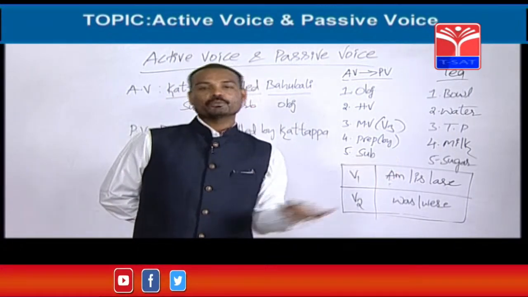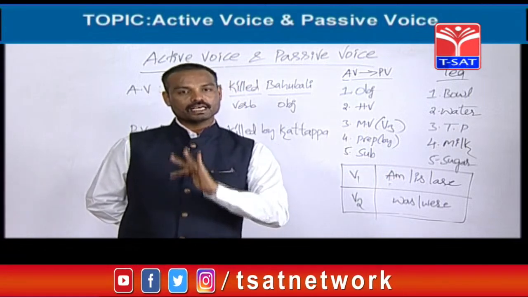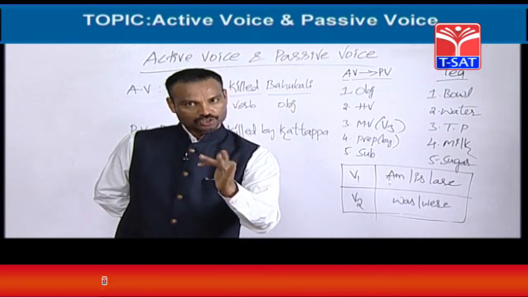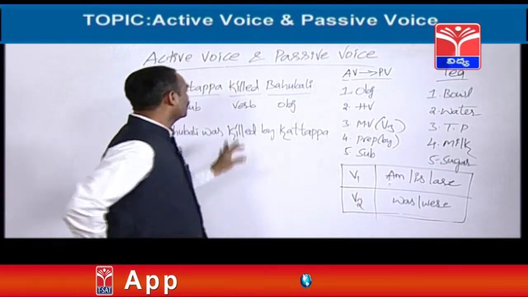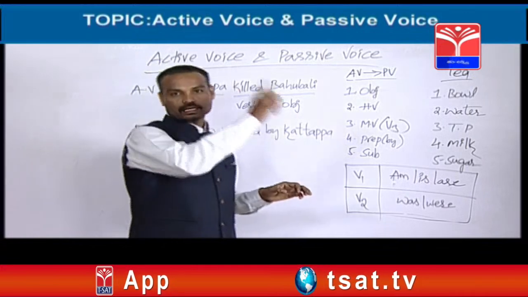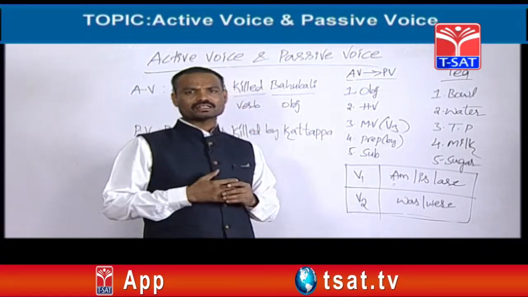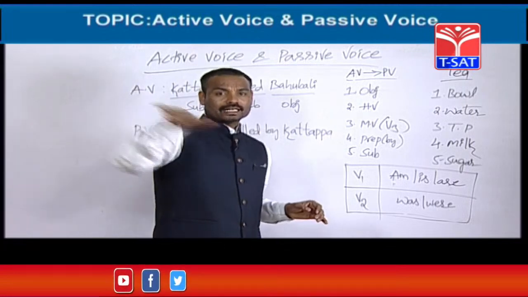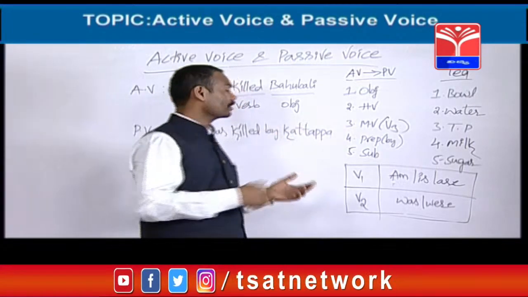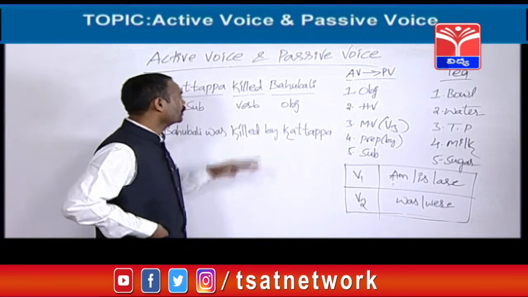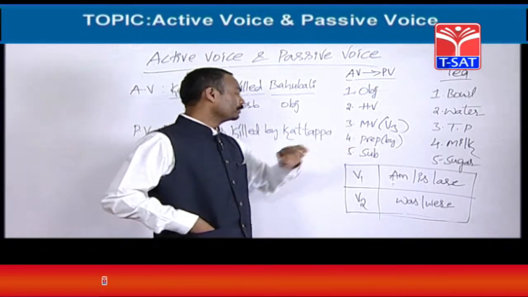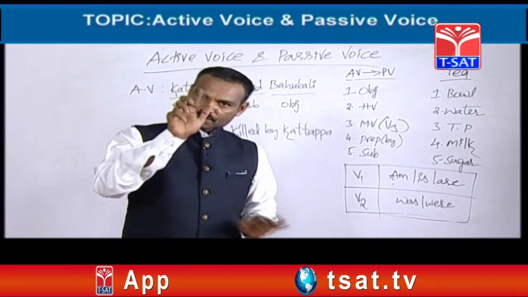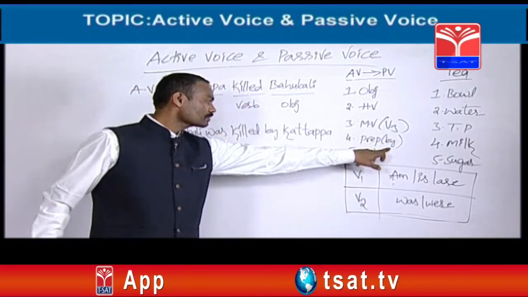If it is in the third form, no problem at all. We can write it as it is. In case they don't give the verb in the third form, we have to change it into the third form. Kill, killed, killed, and V2 and V3, these two are same. It is called a regular verb. V2 and V3 are same here. So this is the main verb here. What next? Preposition. 90%, we should use by as a preposition here. That's no problem at all.